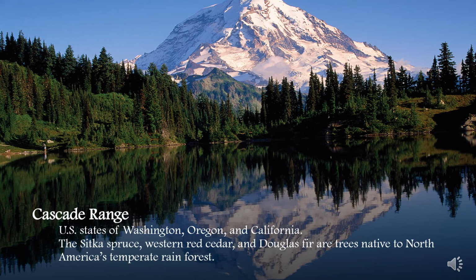Some of the Earth's youngest mountains are in the Cascade Range of the U.S. states of Washington, Oregon, and California. The temperate rainforest supports a wide variety of life. The Sitka spruce, western red cedar, and Douglas fir are trees native to North America's temperate rainforest. Black bears, Roosevelt elk, and marmots are indigenous animal species.